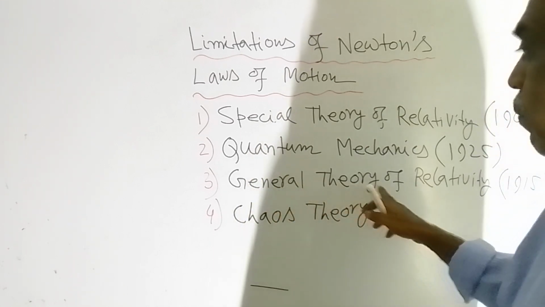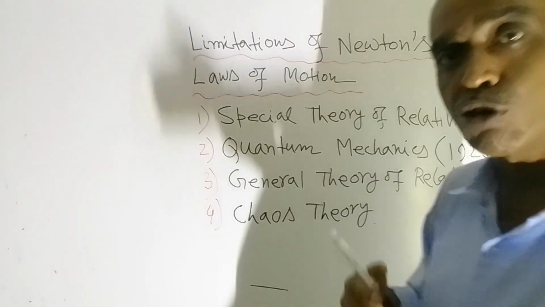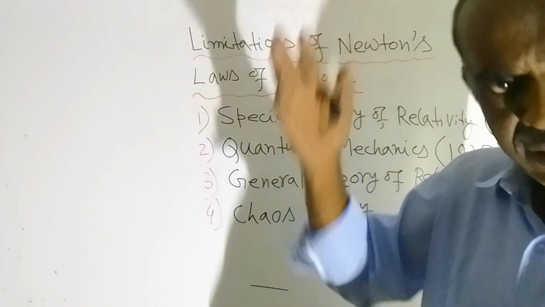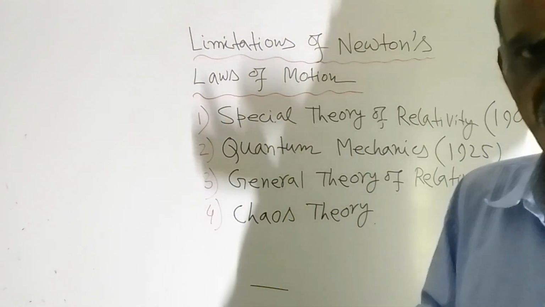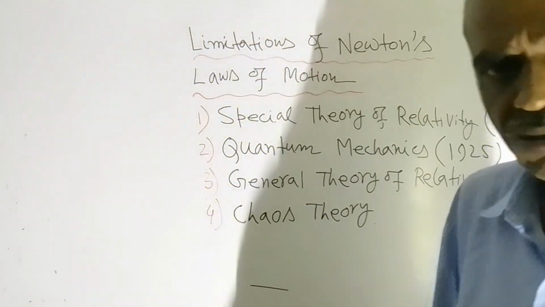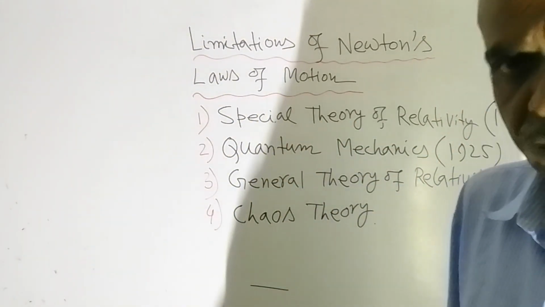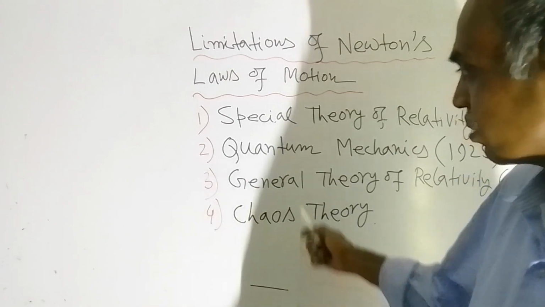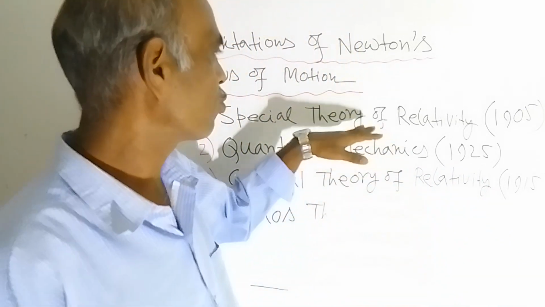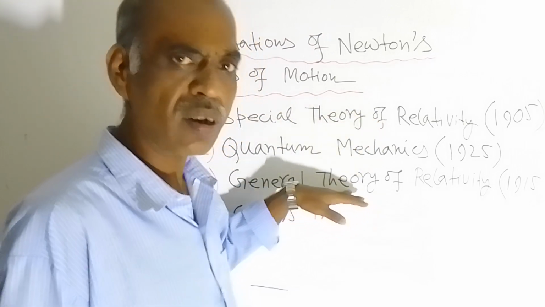Again, the general theory of relativity is applicable for massive bodies. This theory also reduces to Newton's laws of motion for small bodies like the moon, sun, satellite, rocket, vehicles, etc. For all those things, the general theory of relativity reduces to Newton's laws of motion, or rather Newton's law of gravity, because this theory relates to gravity. The special theory of relativity is for speed, and the general theory is for gravity. The first one is for speed or velocity, and the third one is for gravity.